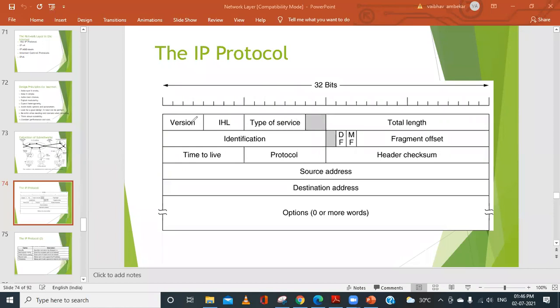The first field that we have is the version. If you consider the entire row, it is 32 bits. If you consider only half of it, it becomes 16. In that, again taking the half part, it becomes 8 bits, and again 8 bits. In the first 8 bits the first field is the version. That version indicates whether it is IPv4 or IPv6.